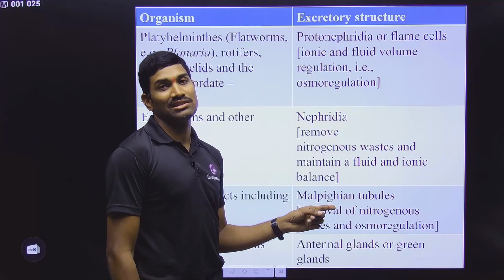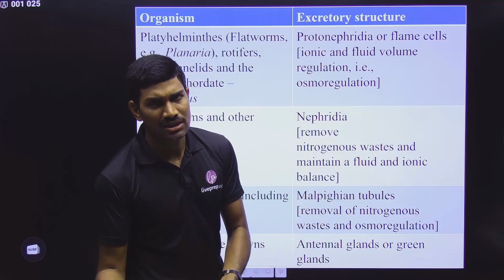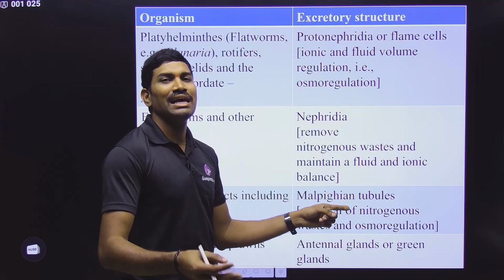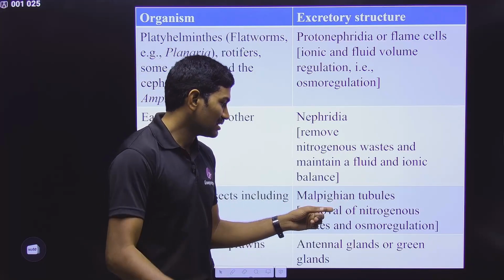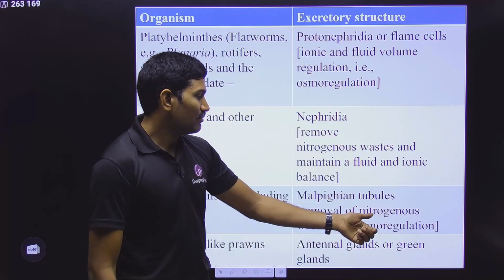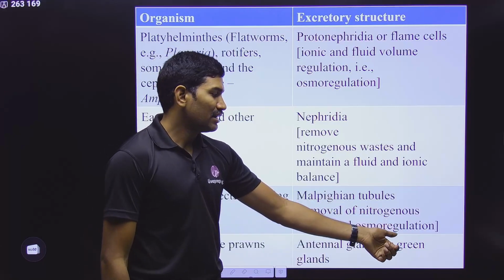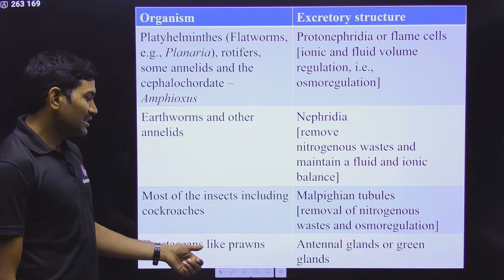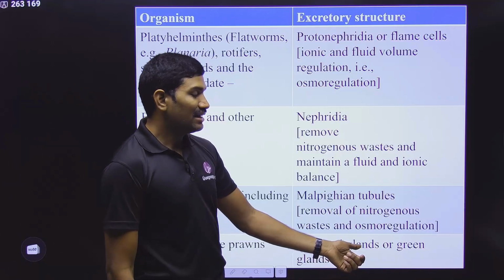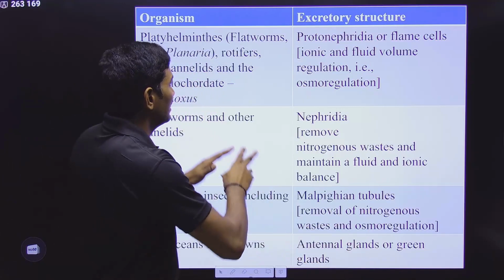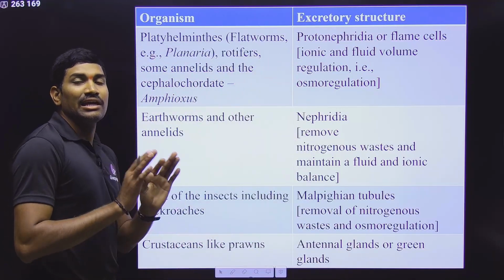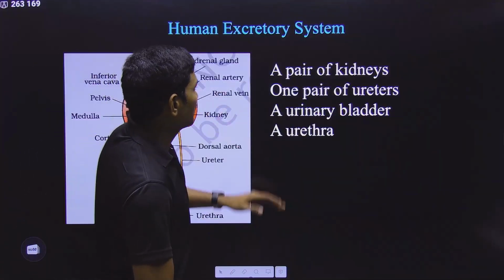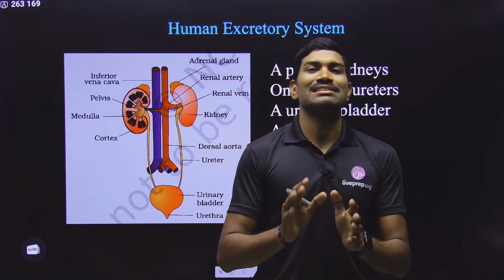Next one, most of the insects, including cockroaches, have Malpighian tubules. These are the main excretory structures. Along with this, many other things are there that we already studied in the cockroach lesson. But anyhow, Malpighian tubules are the main excretory organs. They are involved in removal of nitrogenous waste materials, and also in osmoregulation. And separately they talk about crustaceans like prawns, in which antennal glands or green glands are present. Since this is the list from NCERT, every student should compulsorily remember it. Clear?